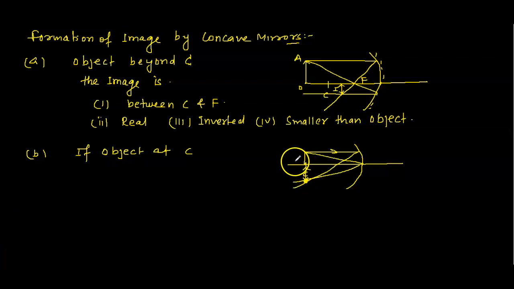If the object is OA, the image also forms at the center only.